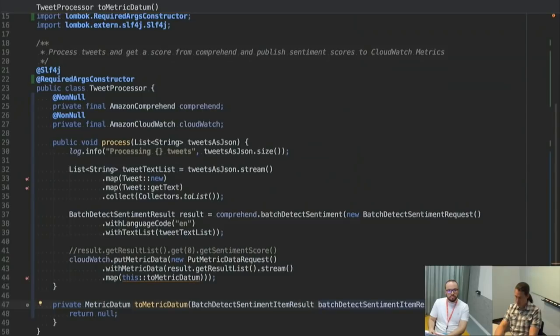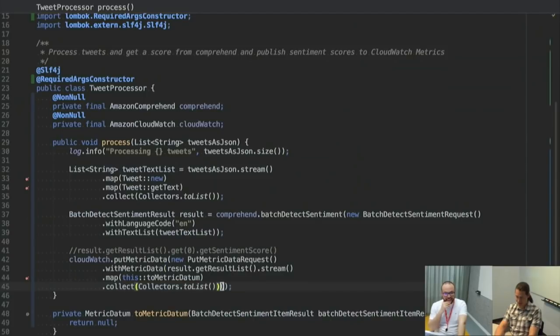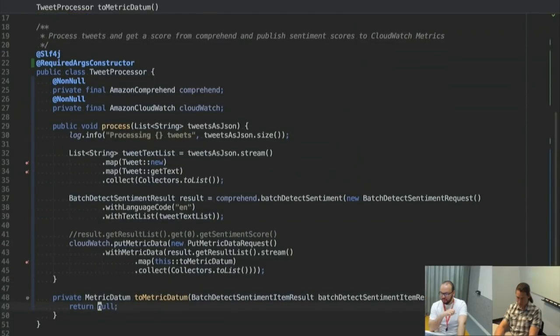So here's a sentiment item result. We love long names in Java, so we're going to collect this to a list. Okay, so there's our request. So what that's doing is it's putting metric data into CloudWatch, and it's taking the result of the sentiment score analysis, and it's turning it into a list of metrics to return.